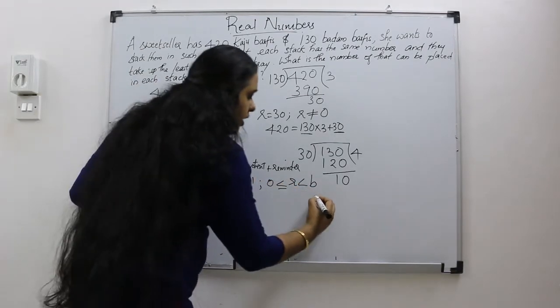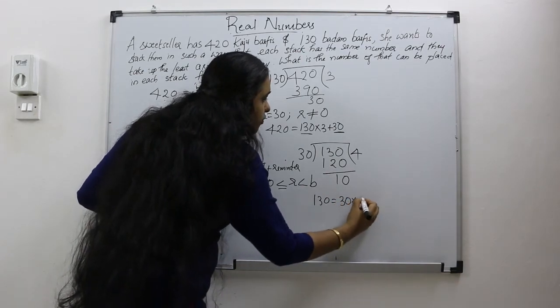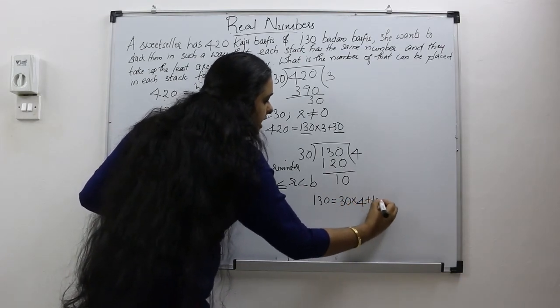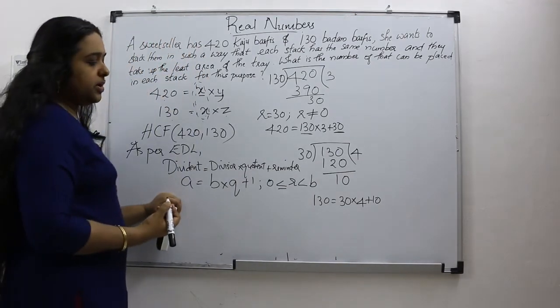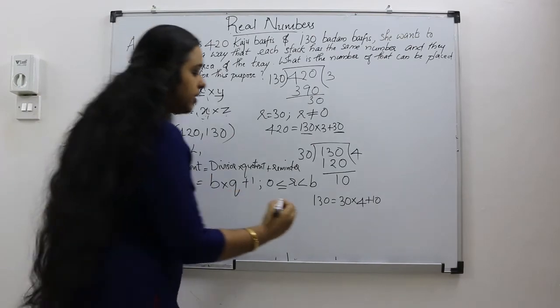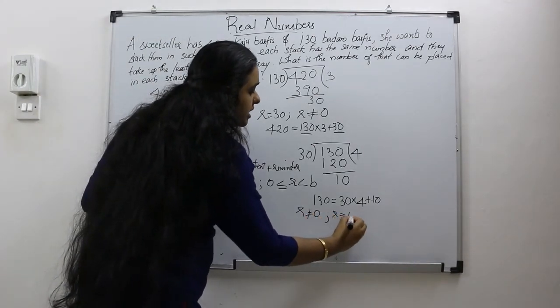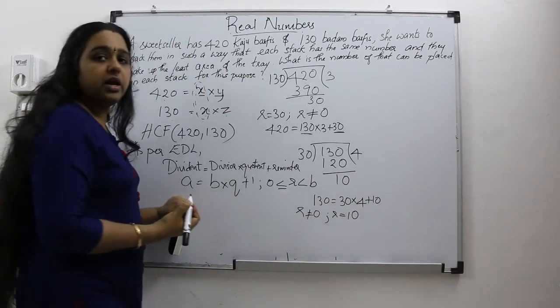Then 130 equals 30 into 4 plus 10. Here also the remainder is not equal to 0. Our remainder r equals 10.